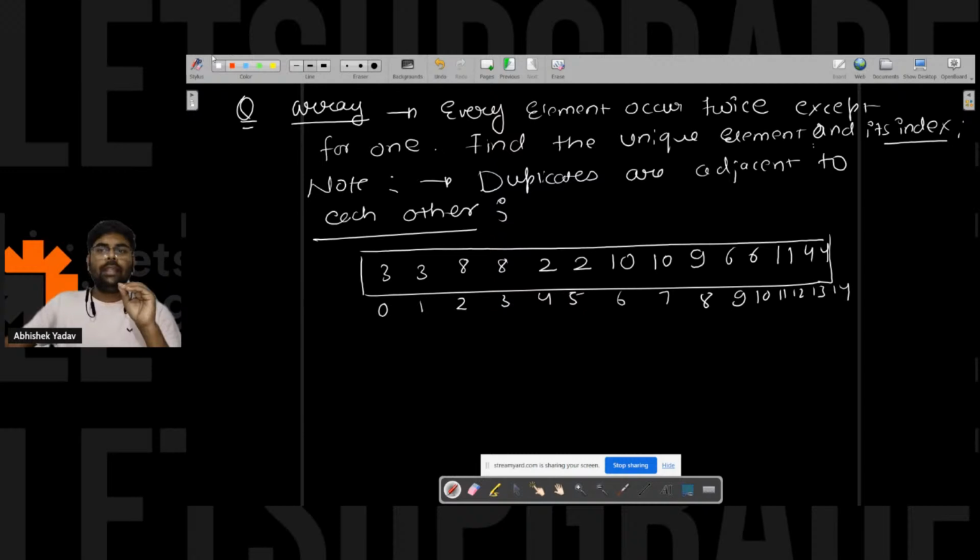We have the unique element, and that unique element is 9. You have to remember the duplicates are adjacent to each other. That is, 3 and 3 are duplicates, so both will be adjacent to each other. Similarly, 8 and 8 are duplicates, so both will be adjacent to each other. Please write in the chat if the question is clear.